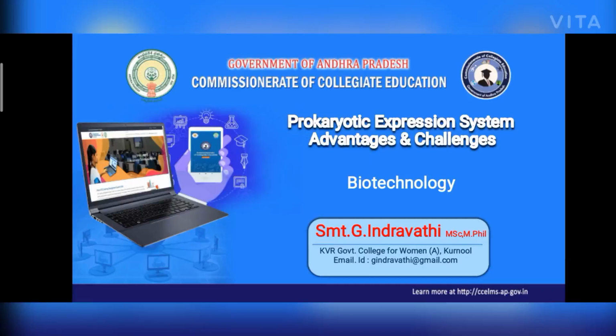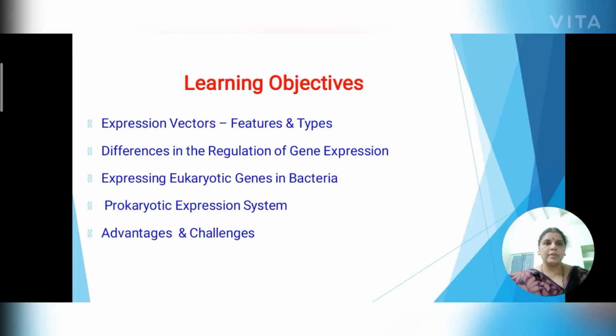Dear learners, today's topic is prokaryotic expression system, advantages and challenges. In this, you will first learn in brief about expression vectors and the differences in the regulation of gene expression in a prokaryotic cell and a eukaryotic cell, and how eukaryotic genes are expressed in a bacterial cell. You will learn in detail about the prokaryotic expression system and the advantages and challenges that occur while expressing a eukaryotic gene in a prokaryotic cell.